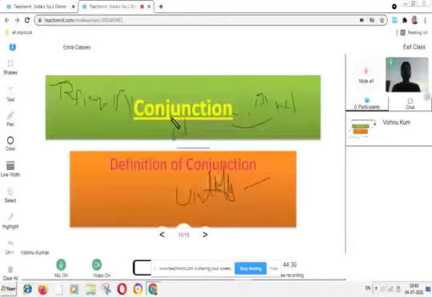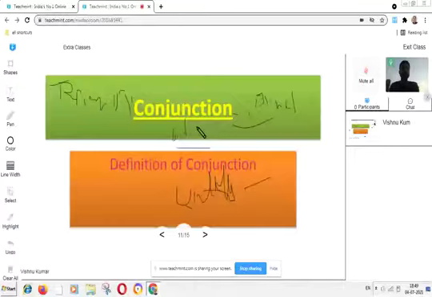It is acting like a conjunction. So until here is a conjunction which is joining two sentences.